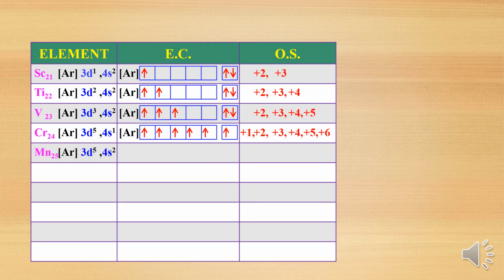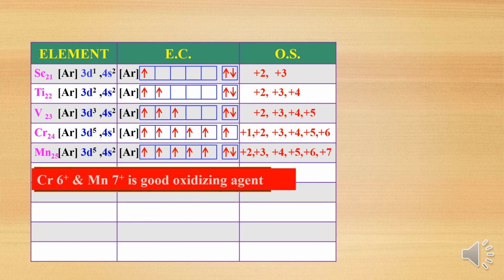Now take an example, manganese, atomic number is 25, 3d5 4s2. Again the number of electrons present in 4s is 2, so the minimum oxidation state is plus 2. The maximum oxidation state: 2 plus 5 unpaired electrons, 2 plus 5, 6 plus 1, 7. So plus 2 to plus 7, all oxidation states are possible in manganese.